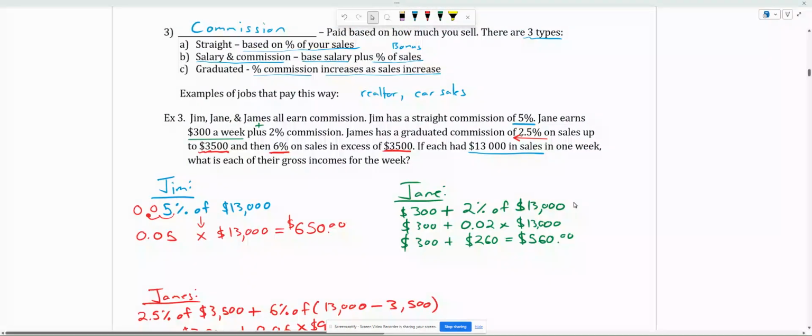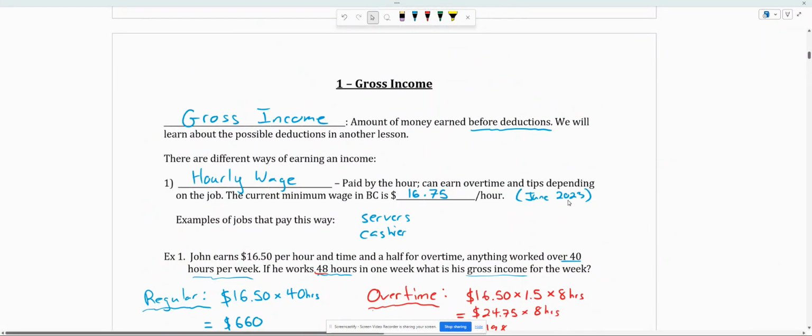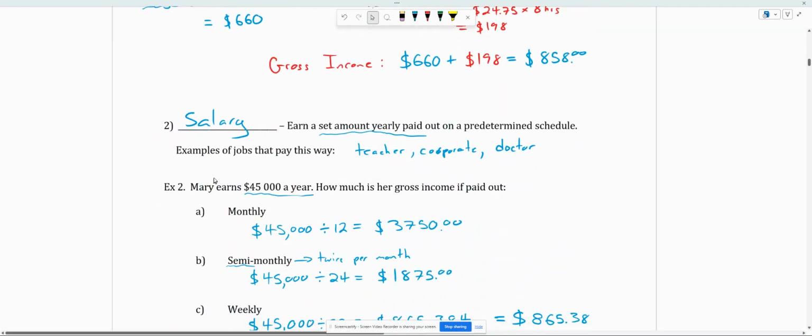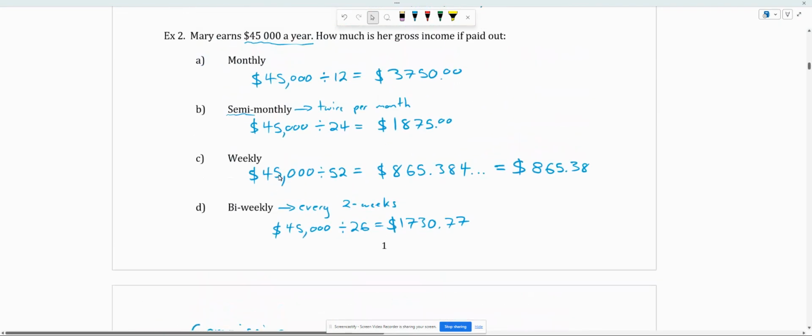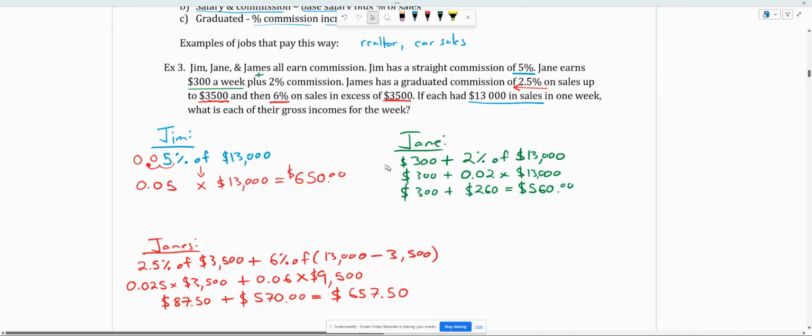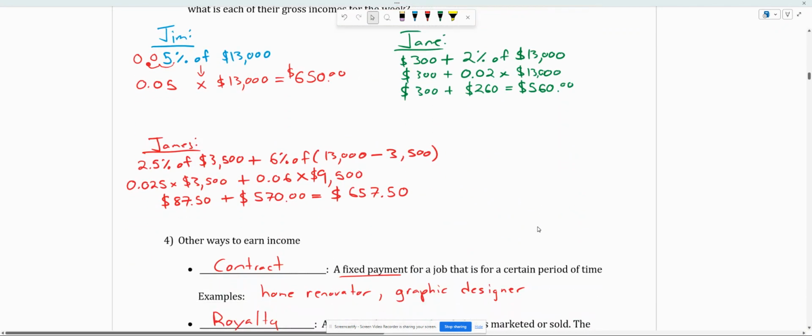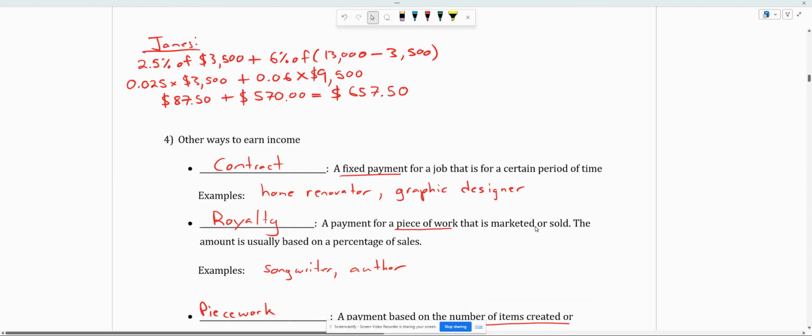So, just to review, we talked about gross income here and the different ways we can make it. So, hourly wage and salary were our focus for sure, and commission as well. Those are the three most common. And we did some calculations there that you're going to use the same type of math in your practice. Make sure you show all your work because you'll be submitting this for assessment on the unit.